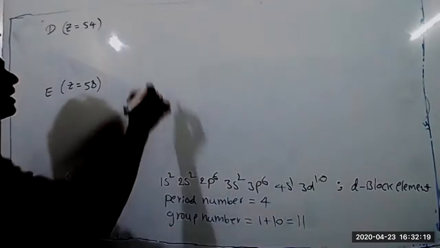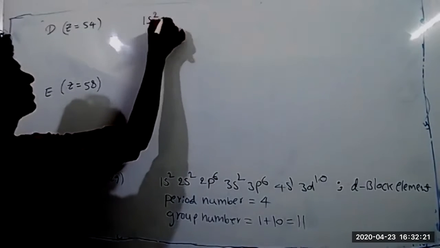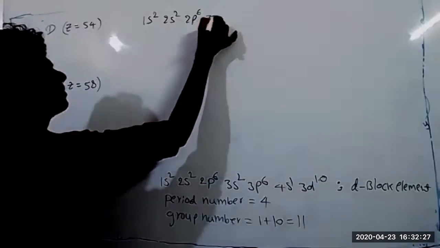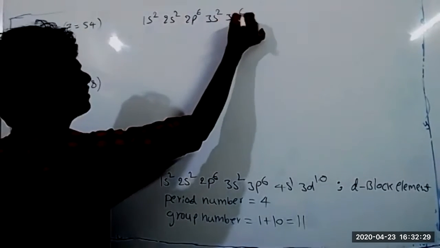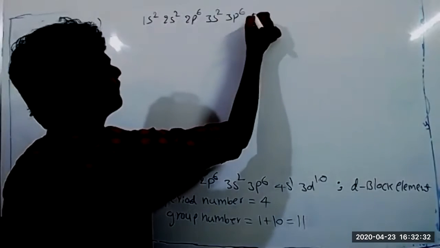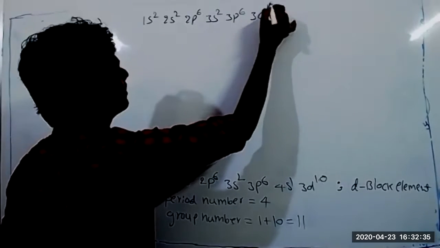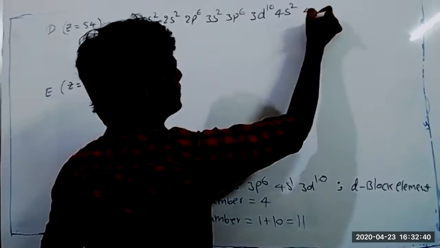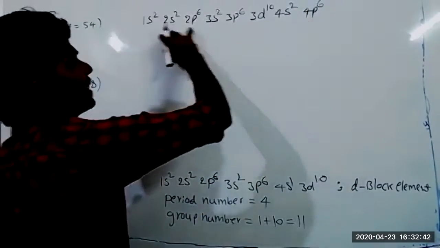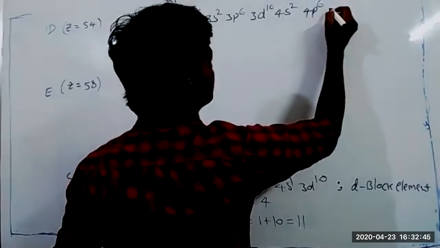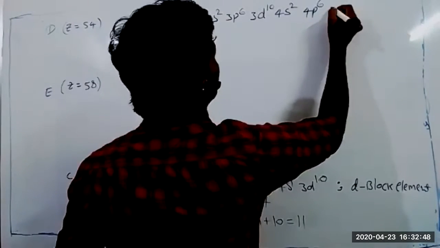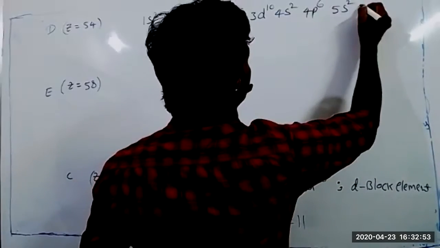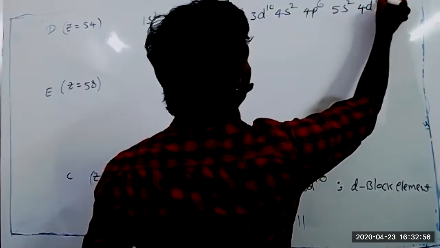First electrons go into 1s2, 2s2, 2p6, 3s2, 3p6, and 3d10, 4s2, 4p6, then 4d10.